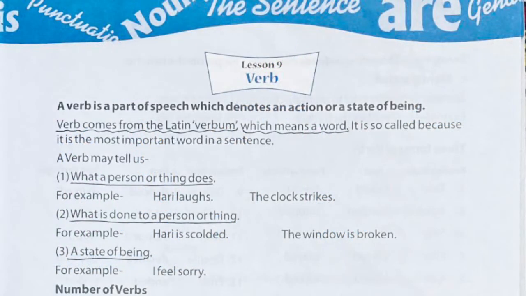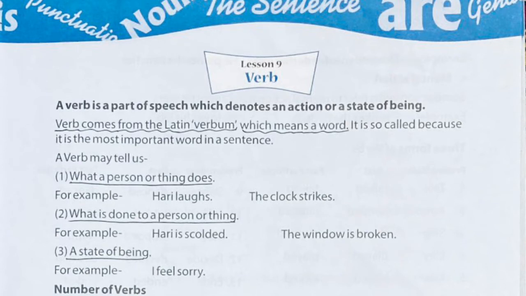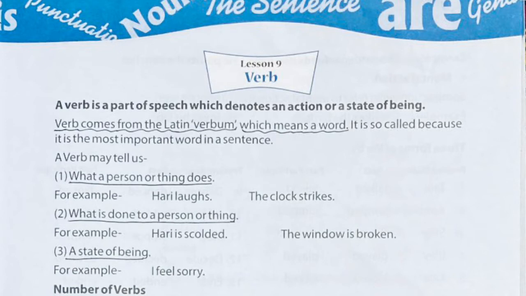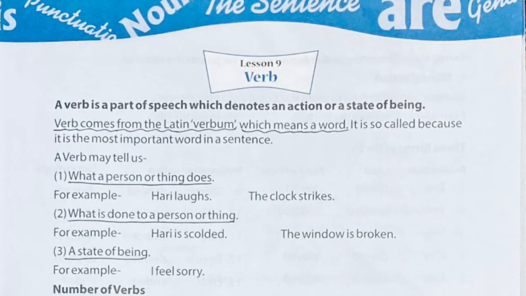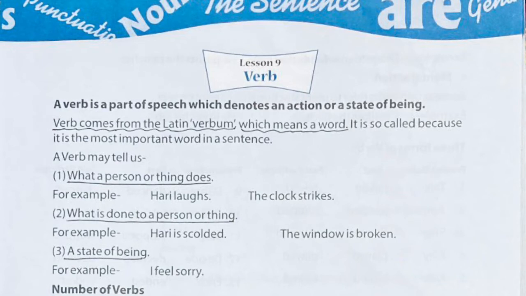So now if we discuss page number 71, definition of verb, we have discussed earlier through the picture. A verb is a part of speech which denotes an action or a state of being. Means क्या action किया गया है या फिर आप कैसा feel कर रहे हो, आप कैसे हो. Okay, so the next line please underline because it is very important.